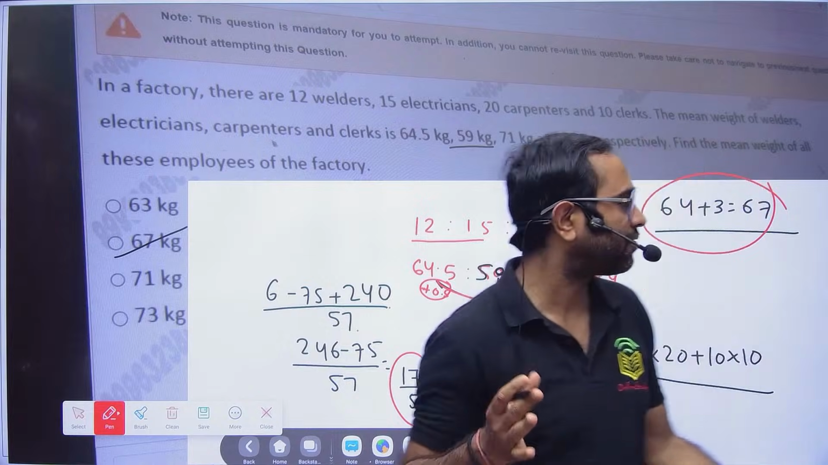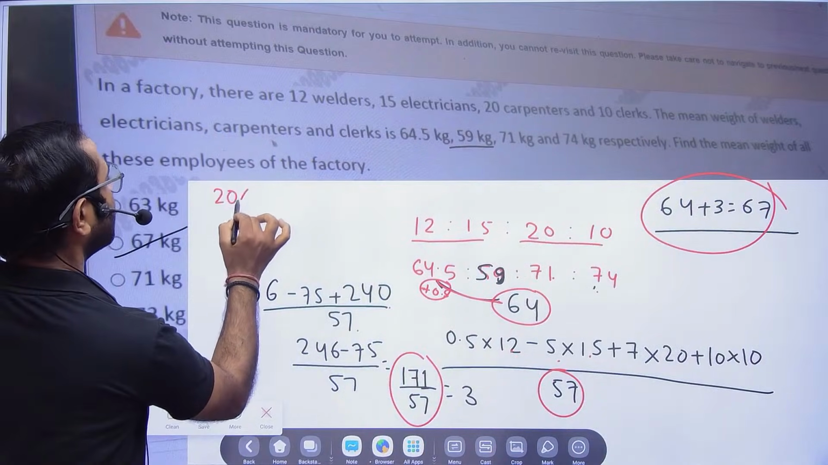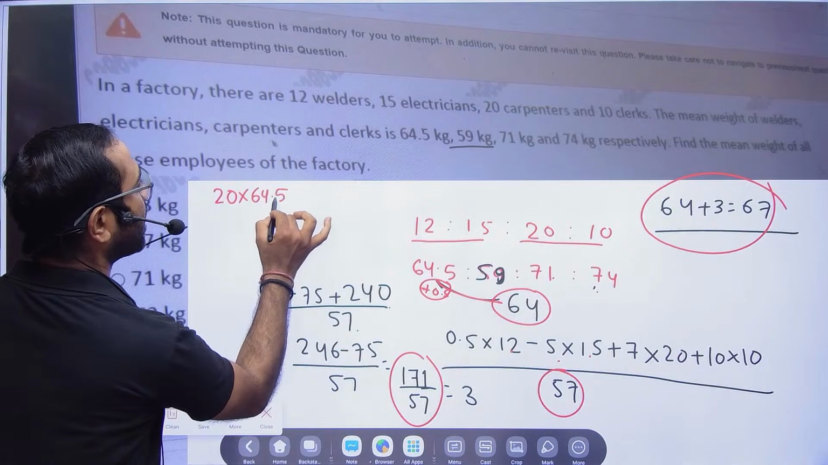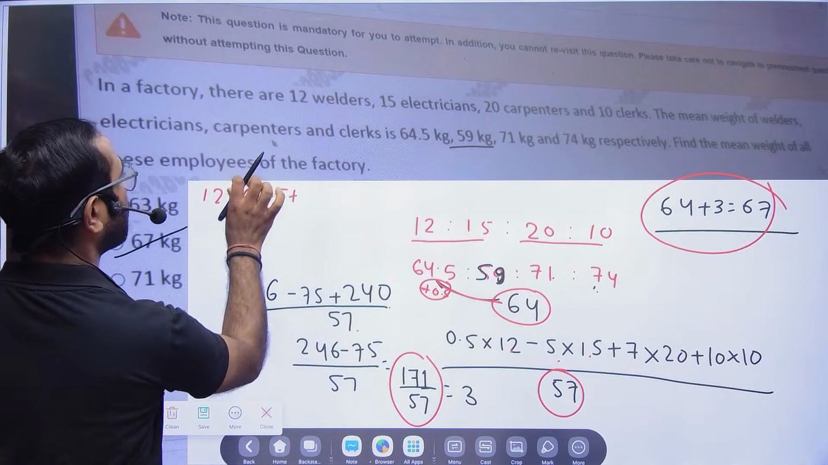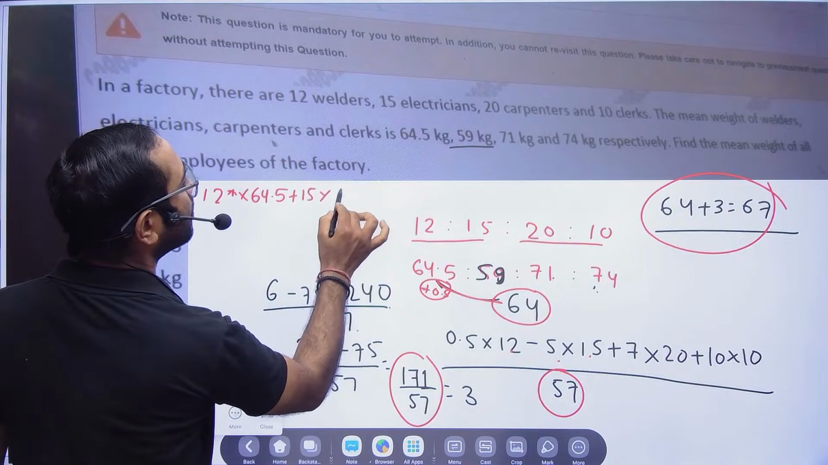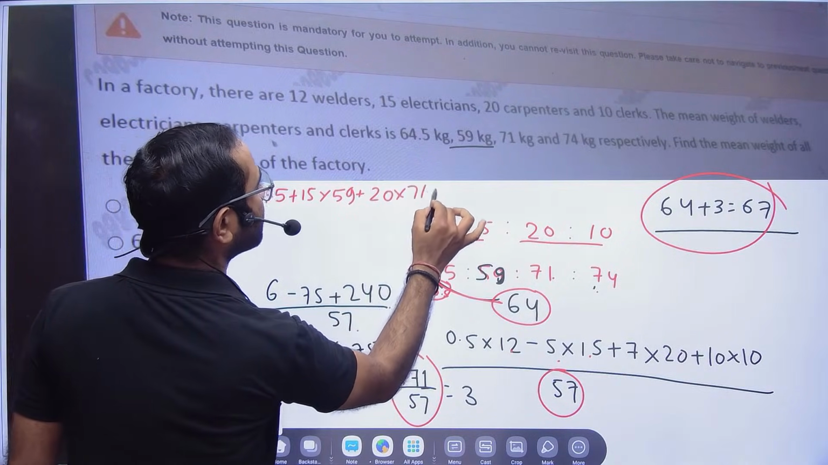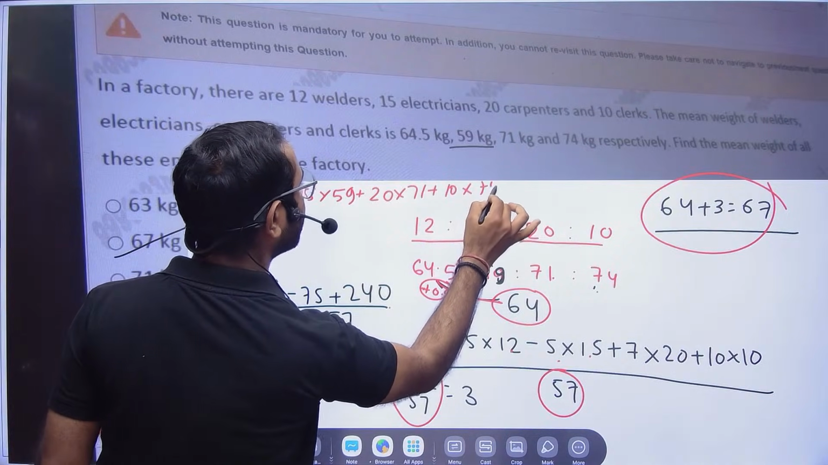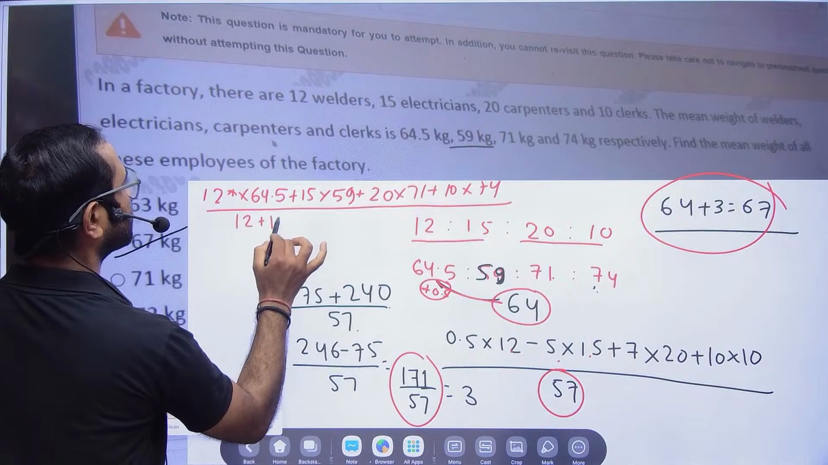If you don't have enough time, then what can you do? You can go with this process. See, this is always open for you: 20 into 64.5 plus 12 into 64.5 plus 15 into 59 plus 20 into 71 plus 10 into 74. So you are always open to go for this. Okay. So you can always do like this.